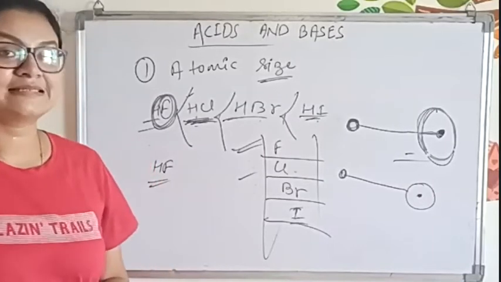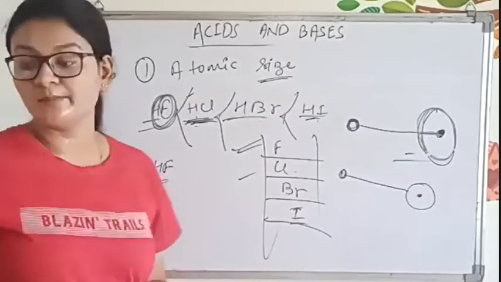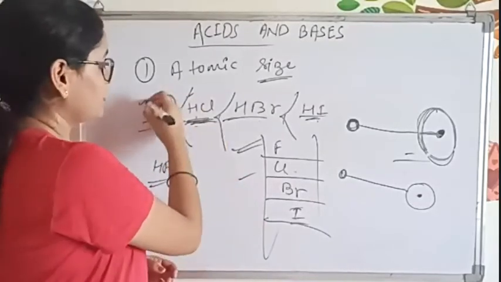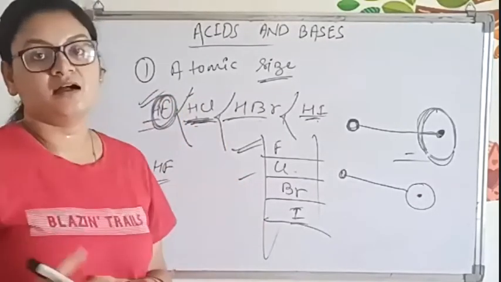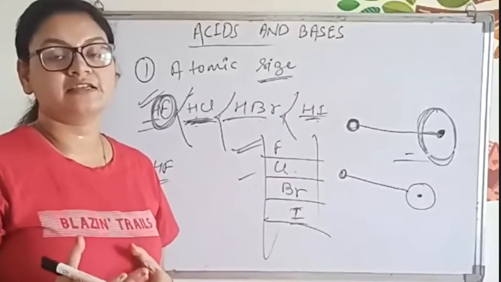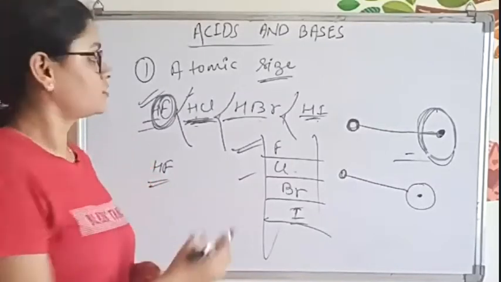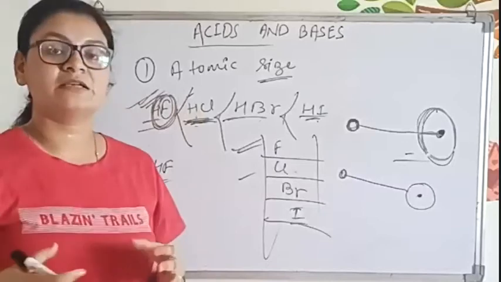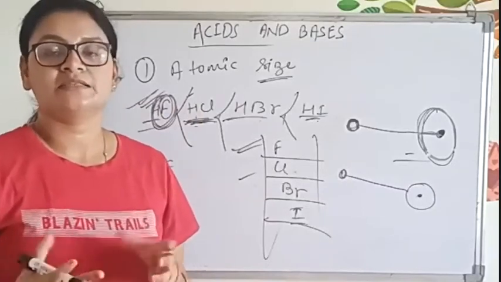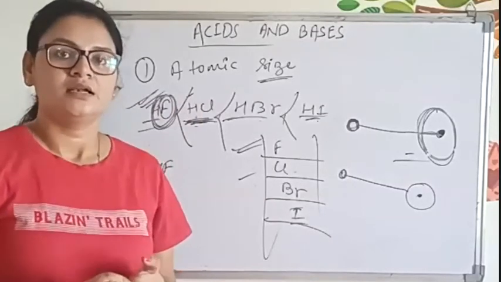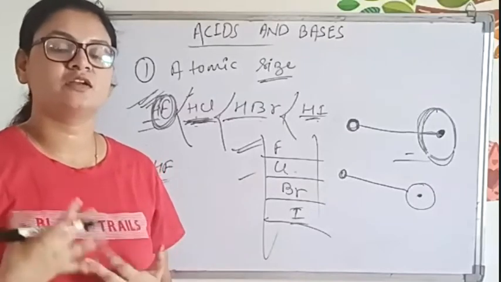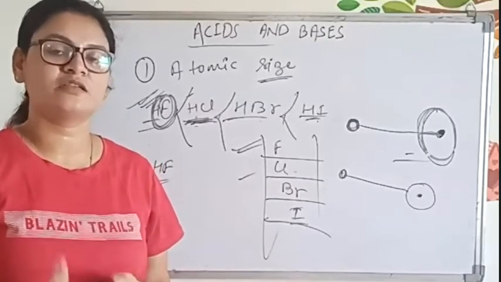Now, what is electronegativity? This is very important because in a few years concepts based on the size of the atom have been asked. There will be other examples also, such as acids related to sulfur, like SO2 or SO3, asking which one is more acidic and which is less acidic.